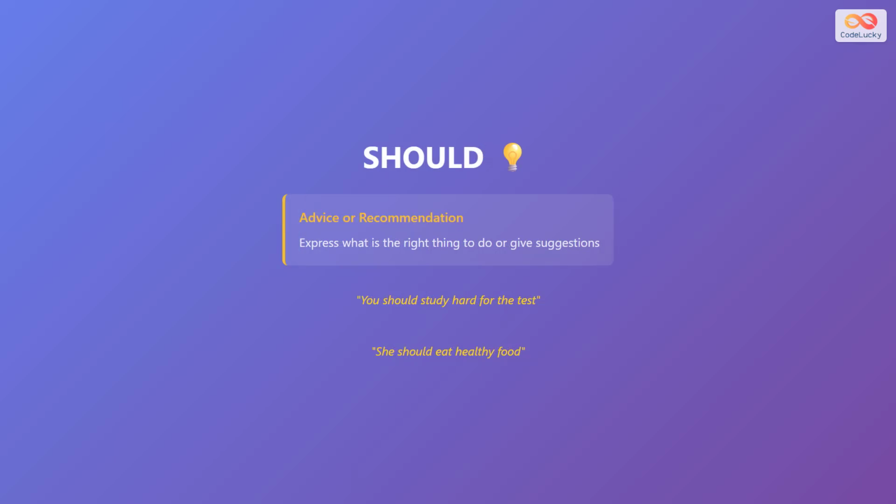Should is used to give advice or recommendations. It expresses what the right thing to do is. For example, you should study hard for the test gives advice about studying. She should eat healthy food recommends healthy eating. Should is not a requirement like must, but rather a suggestion or recommendation for what you ought to do.